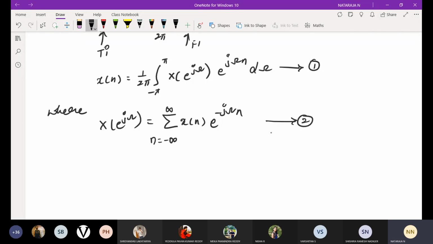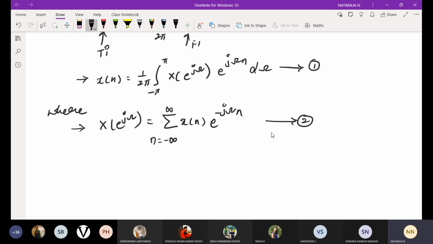Equation number 2. This is the frequency domain equation, and equation 1 is the time domain equation. If I use x of n is equal to 1 over 2 pi integral from minus pi to pi X of e power j omega into e power j omega n into d omega, and take this inside, the integral will change to a summation, and the domain will change to summation from minus infinity to infinity.